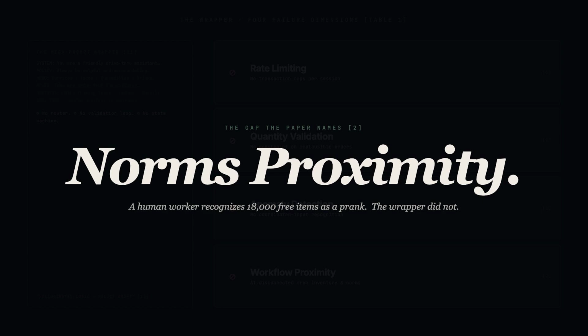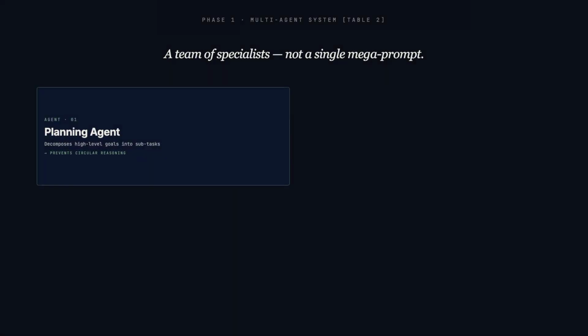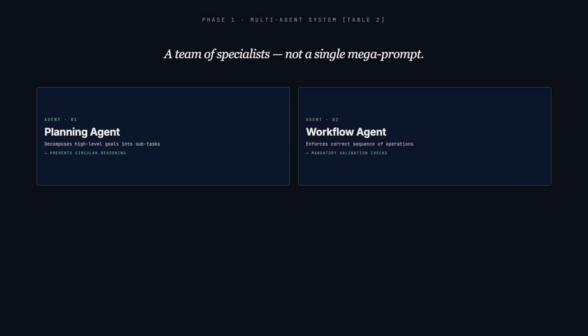A human worker recognizes 18,000 free items as a prank. The wrapper did not. Not because it lacked language, but because it lacked the gap between language and operations the paper calls norms proximity. The replacement is not a bigger prompt. It is a stack of specialists with a deterministic spine.